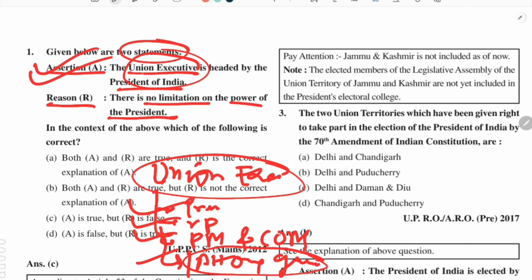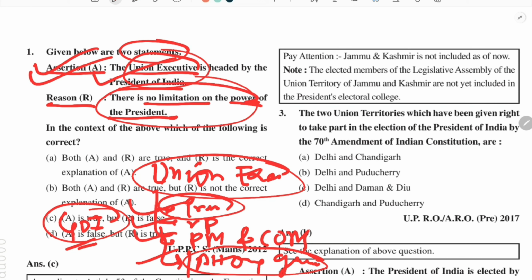So why is the President the head of the Union Executive? Because all the decisions which are taken at the Government of India level, at the central government level, are taken in the name of the President. So the Union Executive is headed by the President of India. That is correct. Next, there is no limitation on the power of the President.